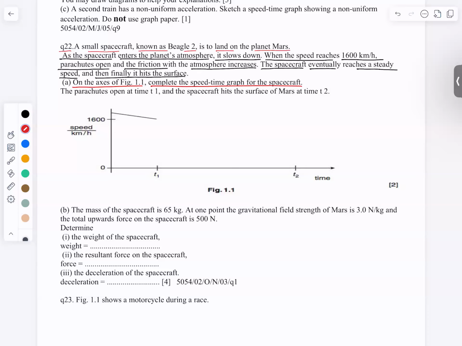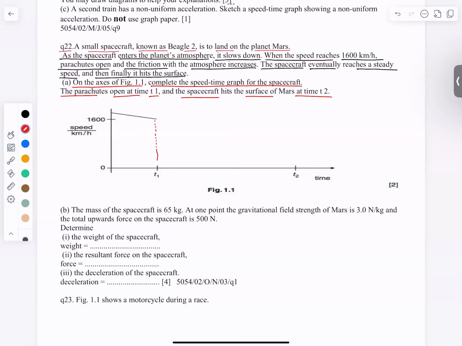They are saying that on figure 1.1, you need to complete the graph of speed time for the spacecraft. However, they have given some information. The parachutes open at time t1 and the spacecraft hits the surface at time t2. Now, when the parachute will open, the air resistance will have a sudden increase and the speed will decrease at an abrupt rate. Basically, the deceleration will increase. And at time t2, the spacecraft has to stop because it is going to hit the surface of Mars. So T1 is the time when the parachute will open and air resistance will have a sudden increase.